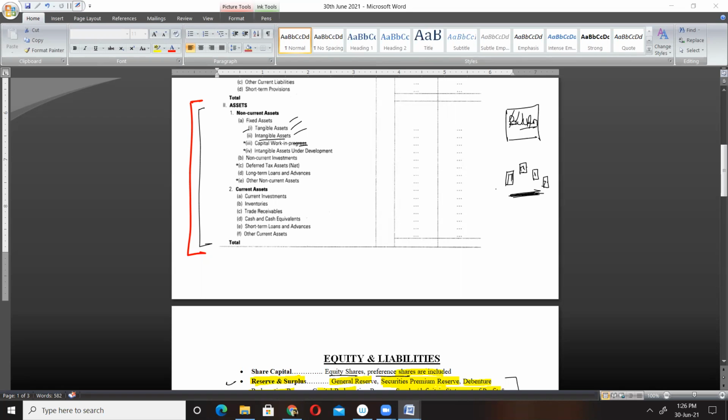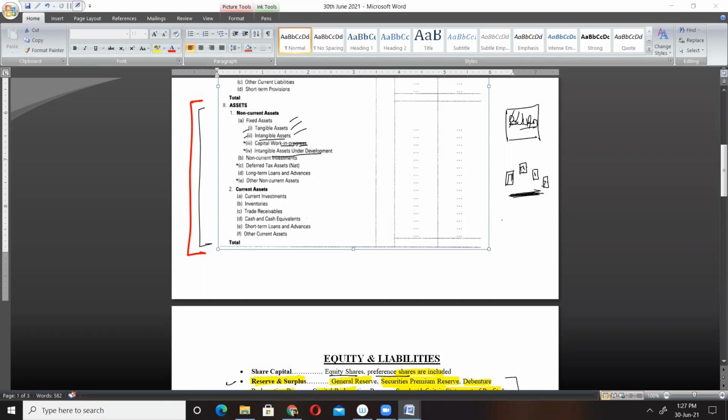These items will be considered as our capital work in progress, meaning tangible assets which are under development. Similarly, you have intangible asset under development, say some kind of secret formula or softwares. These are considered as our intangible asset.